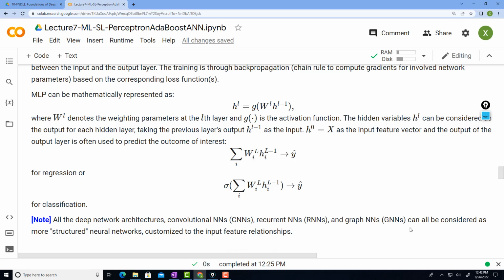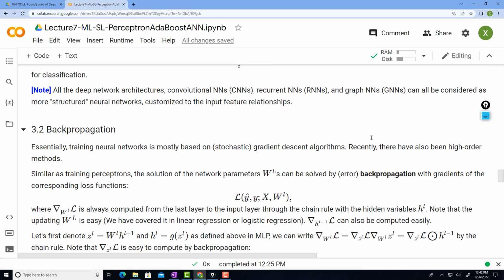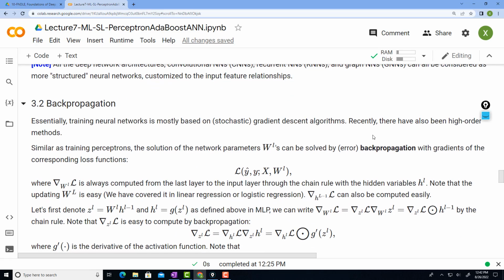The famous ones are listed here: the convolutional neural networks, recurrent neural networks, and the graph structured neural networks. And then with this model, again, we need to formulate the optimization problem and solve it to get the actual network model parameters W's.